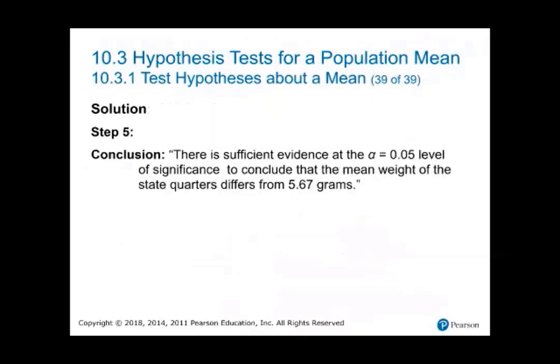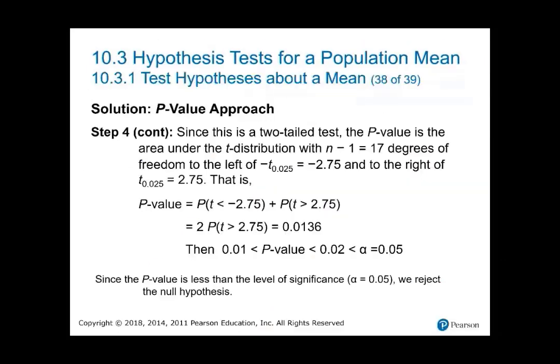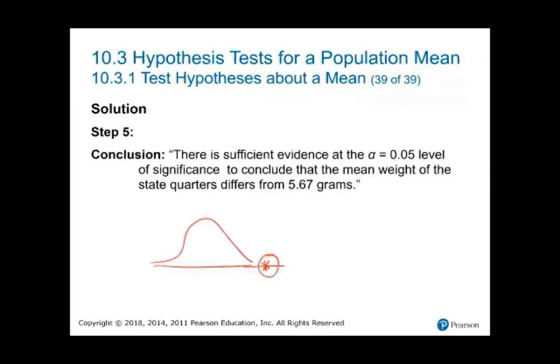Then my conclusion, because we reject the null, remember my evidence falls on the right, and because it falls on the right far away, we have enough evidence to reject the assumption that the mean is 5.67 at this significant level, because we compare my evidence with a significant level with this critical value. Then sufficient evidence. There is sufficient evidence to reject the statement that the mean weight of a state quarter differs from 5.67.